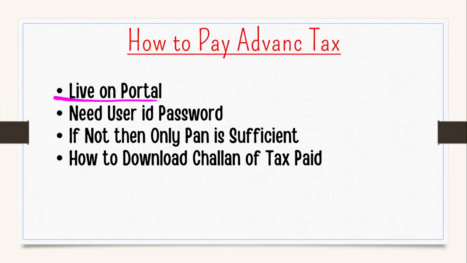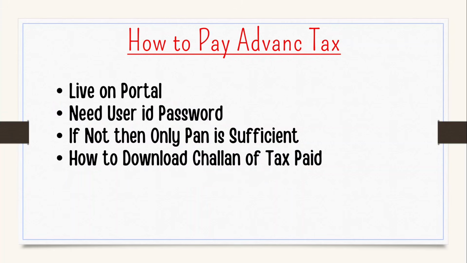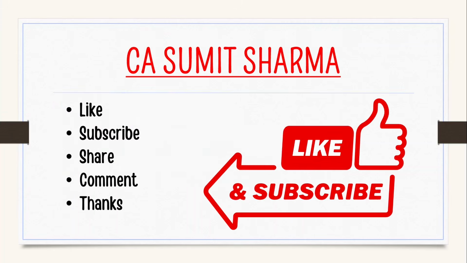So friends, on the income tax portal, you must know your user ID and password. If you don't know your password, then your PAN number is sufficient, which is your user ID, and a mobile number. And to download the challan, after paying, you can immediately download that particular challan, or if you want to download it later, then you have to log into the income tax portal.